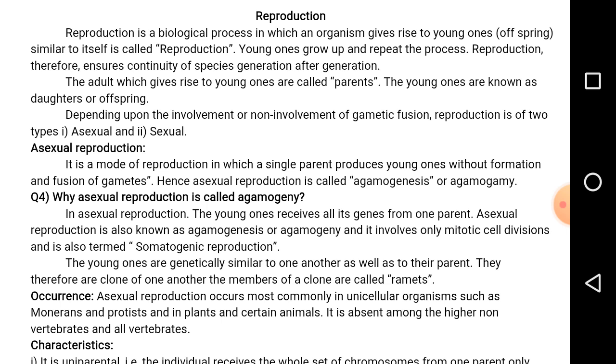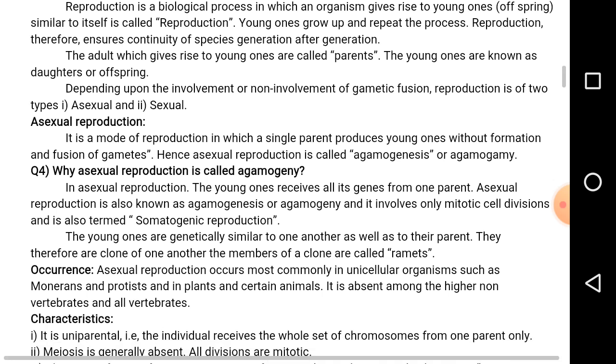In the body, there are two types of cells. One is the somatic cells and the other one is the germ cells. The somatic cells are present in the body, whereas the germ cells are present in the gonads. These germ cells give rise to gametes.